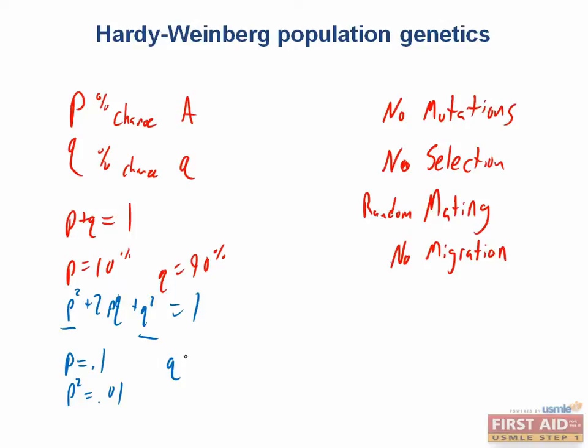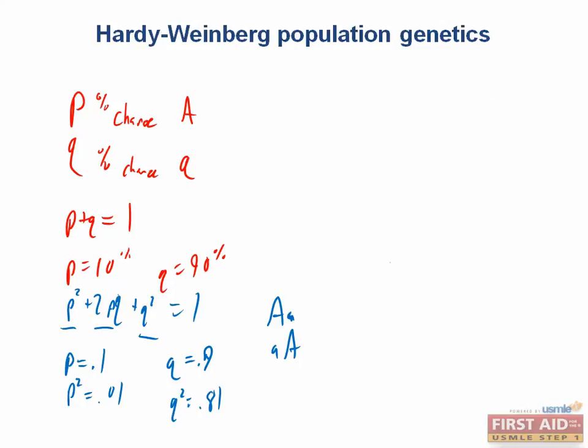And similarly, since Q is 90%, or 0.9, then what proportion of individuals are homozygous for the Q allele? Right, so that would be Q squared, or 0.81. Now 2PQ is the proportion of heterozygotes. Since individuals can either be homozygous for P, homozygous for Q, or heterozygous and have one of each allele, the sum of these three have to equal 1. And why is it 2PQ instead of just PQ? That's because you can either have big A little a or little a big A. So there are two different ways you can be heterozygous.